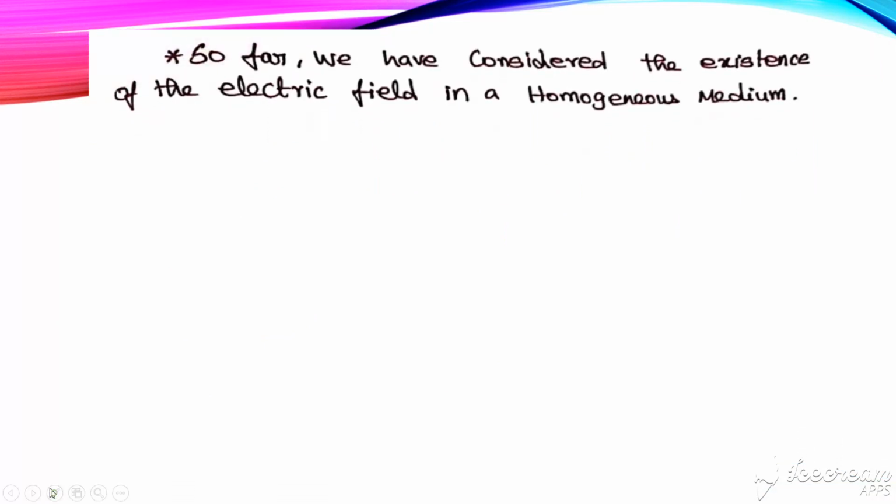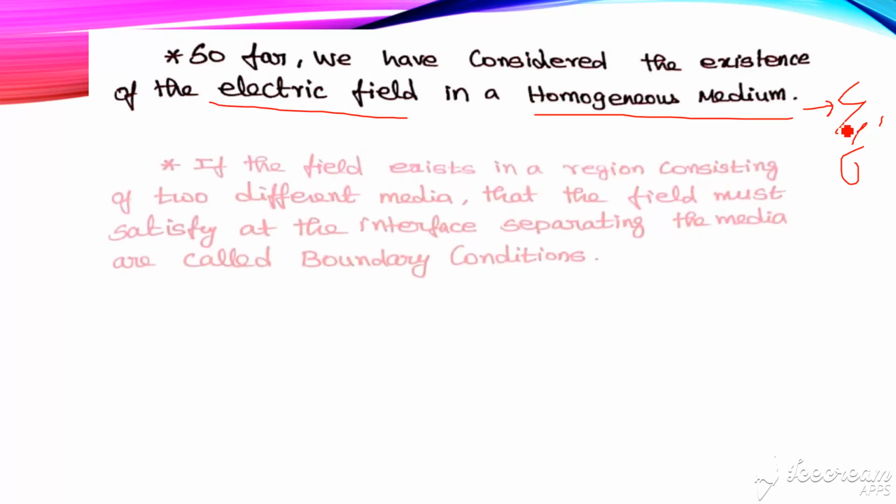So far we have considered the existence of an electric field in a homogeneous medium. What is a homogeneous medium? A homogeneous medium is one where the material property, that is either permittivity or conductivity, does not vary with space, or does not vary with the coordinates x, y, z in the case of Cartesian coordinates.